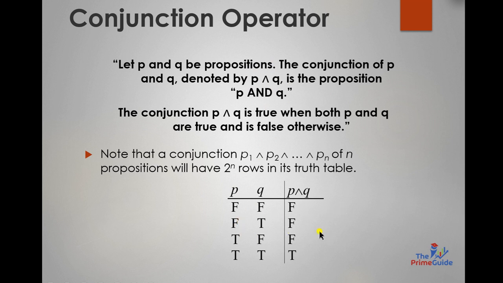Here is the number of rows, that is, how many comparisons we can have. If we have P1, then the conjunction operator, P2, and so on up to Pn, then the propositions will have 2 raised to the power n rows. For example, here we had the two propositions P and Q. So how many rows did we have? 2 raised to the power 2, that is 4 rows over here. So that is the case.